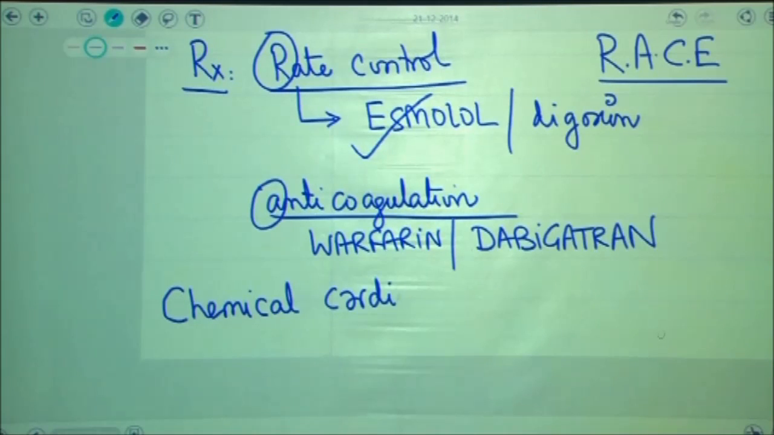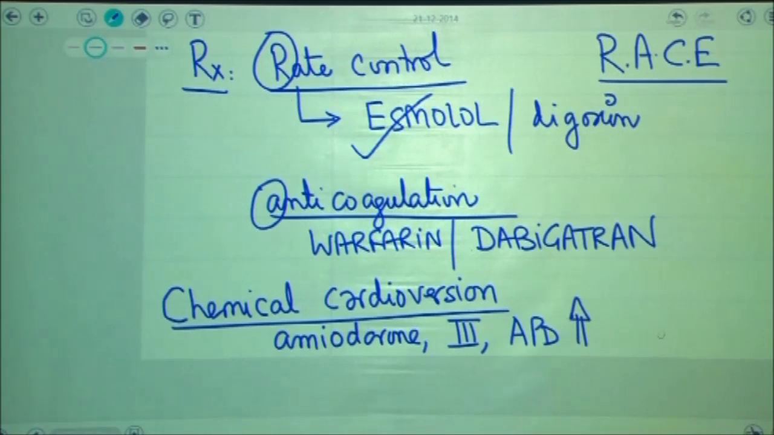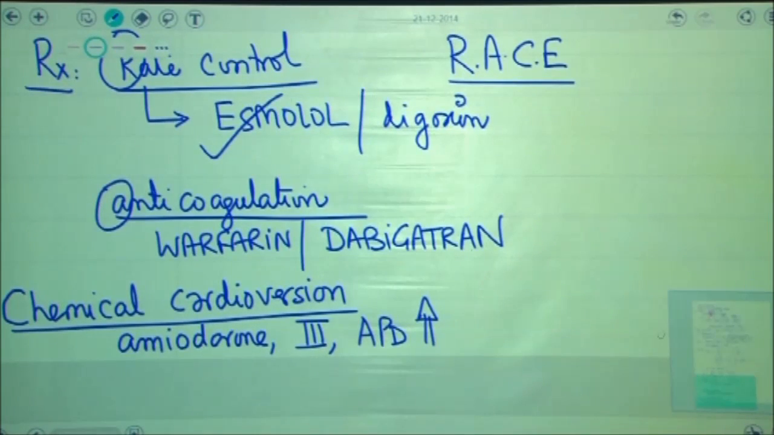I need to shut down the ectopic focus, and to shut down this ectopic focus in the patient, we can use a drug by the name of amiodarone. Amiodarone is a class 3 antiarrhythmic and causes prolongation of action potential duration, and by causing prolongation of action potential duration, it will reduce the firing frequency, and thereby this ectopic focus will be controlled. So alphabet C would stand for chemical cardioversion.